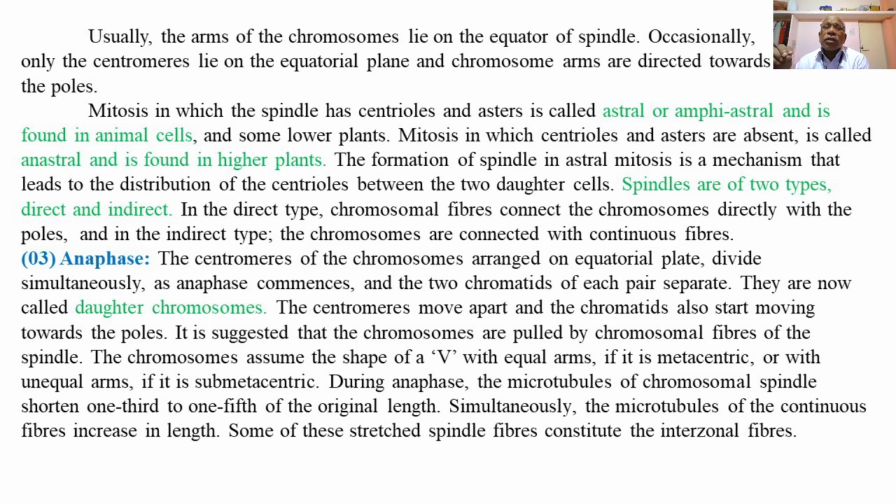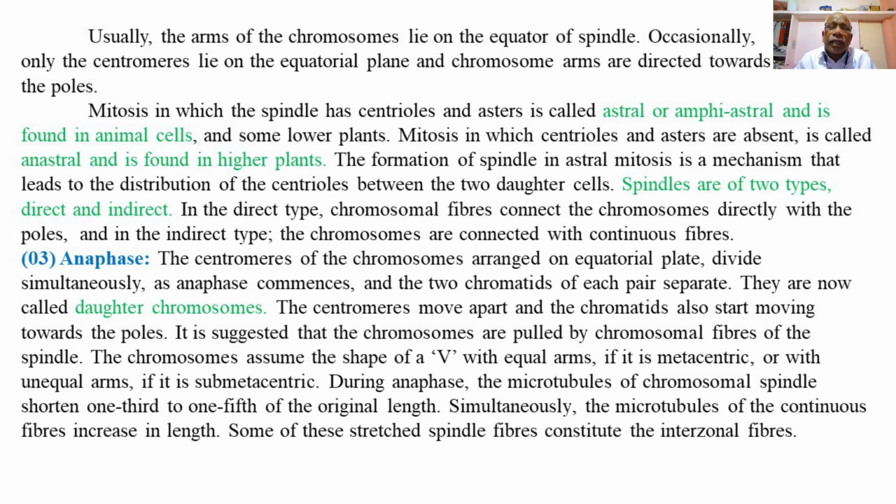So the centromeres move apart, and the chromatids also start moving towards the poles, and it is suggested that the chromosomes are pulled by the chromosomal fibers of the spindle. So after separation of the paired centromeres and the paired chromatids of the paired chromosomes, they are pulled away from one another by means of chromosomal fibers or the spindle fibers during the anaphase.